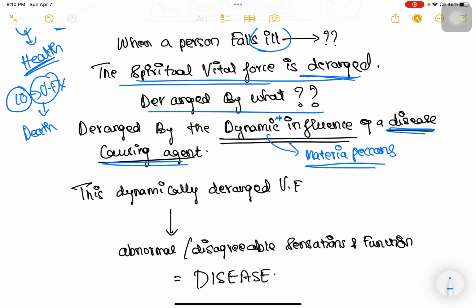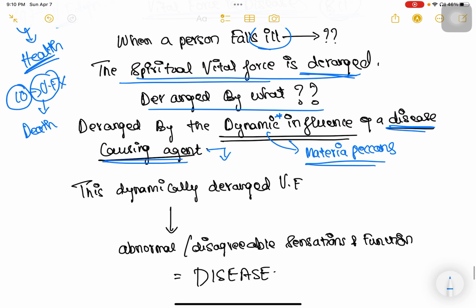This disease causing agent has been termed a morbific agent inimical to life.